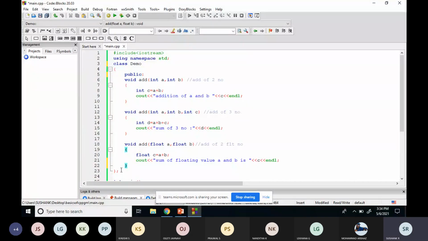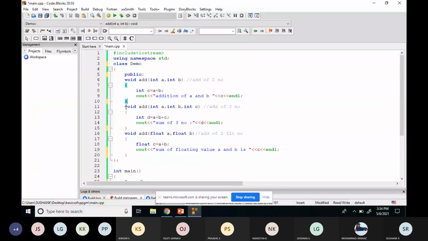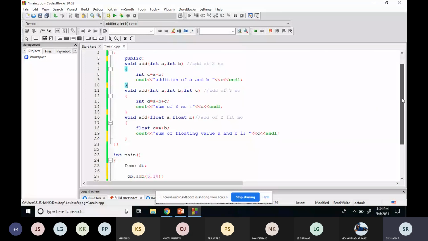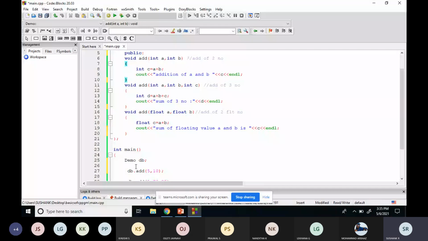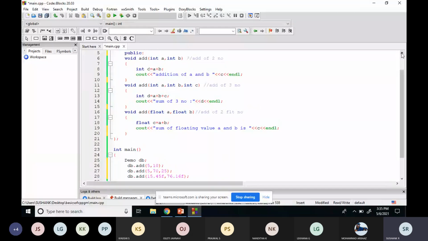This is a function which I've written. This is a class in which I've written three functions and the main function which I'm calling. I'll just write it in a single line. Now it will be visible. Any doubt here? You're understanding, right?